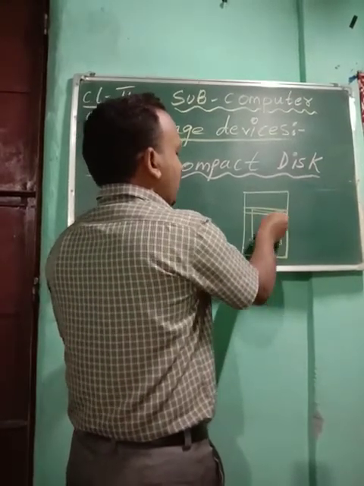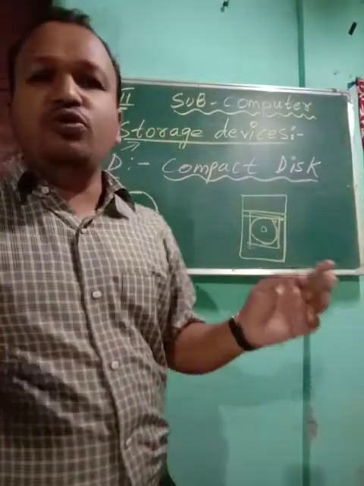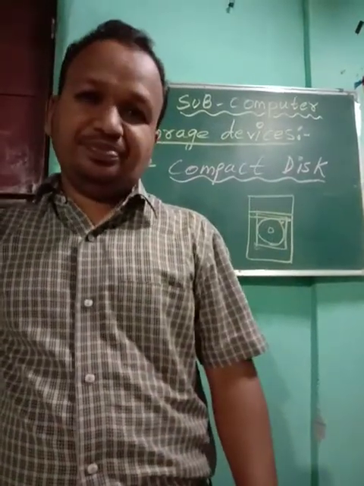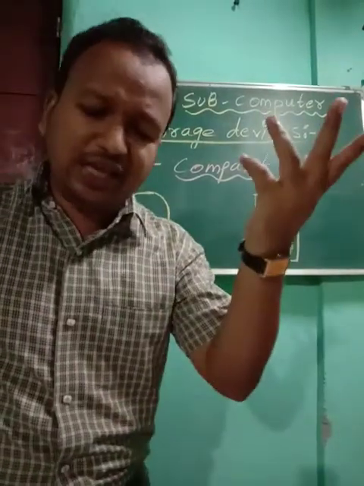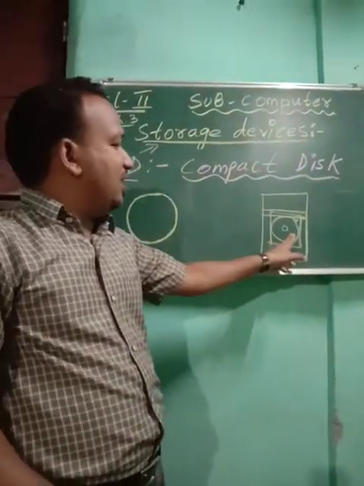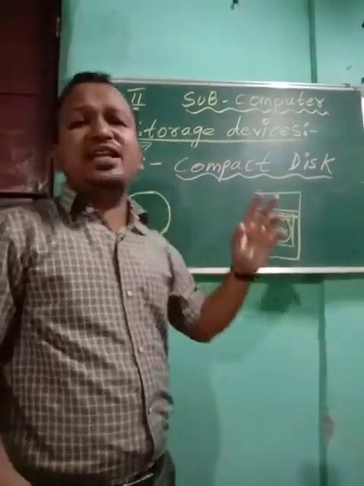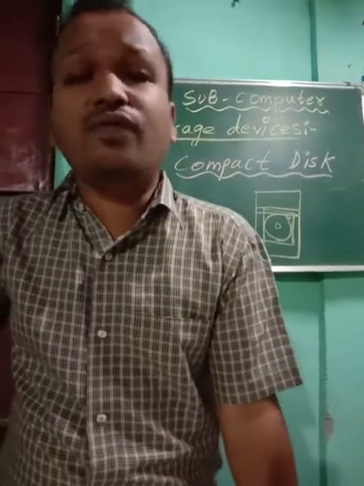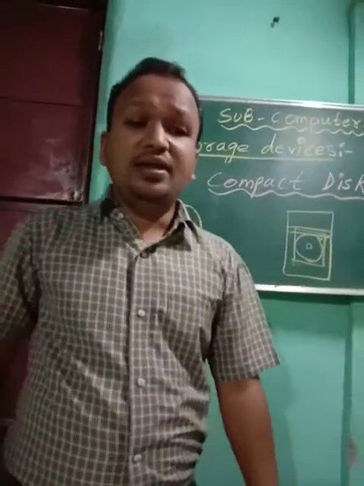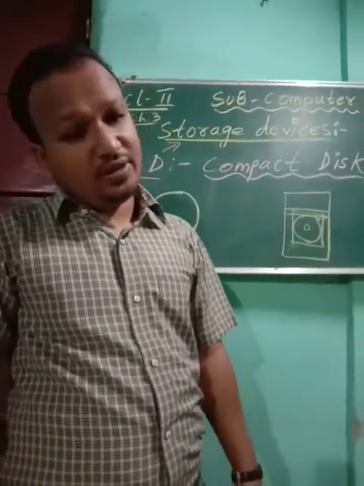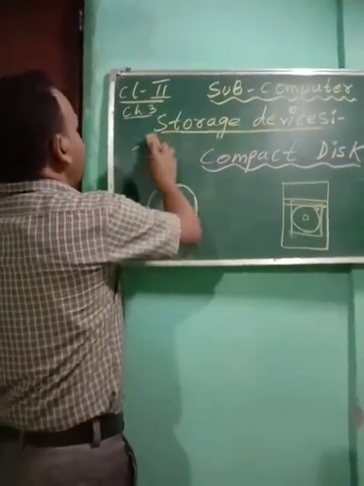You put the CD, press the button again, the drive will go inside, and you will be able to listen to the music. So CD is round in shape, very light, you can carry it anywhere, and it is placed inside the CD drive. It can also store lots of data. So CD is also a storage device.